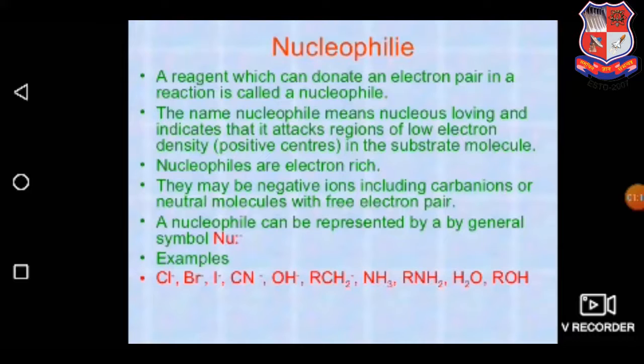Nucleophiles are generally electron rich. The examples are chlorine, bromine, iodine, cyanide, hydroxyl group, then CH2 minus group, ammonia, amino group, water itself, and the hydroxyl group in many organic molecules.